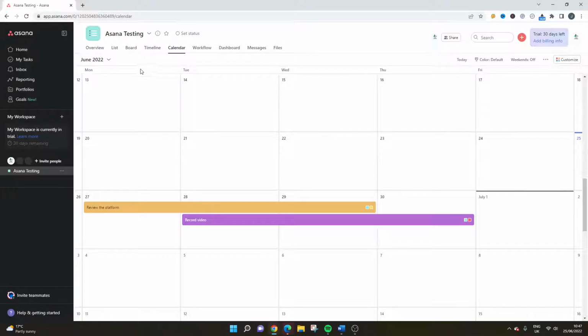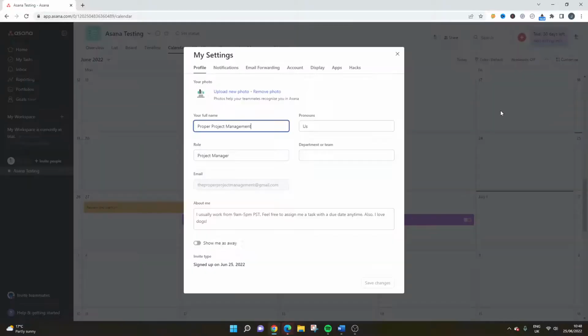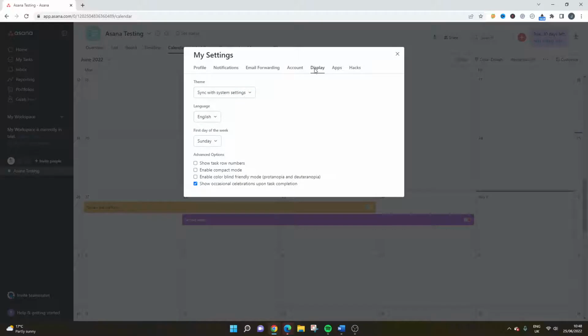All you need to do is navigate to your settings, and to do that, go to the top right hand corner of your screen. You then want to click on My Settings. From here, you just want to click Display. And then there is a drop down next to the first day of the week, and you have three options in Asana. You can have your first day of the week as a Sunday, as a Monday, or as a Saturday. So at the moment, I'm set as a Sunday.